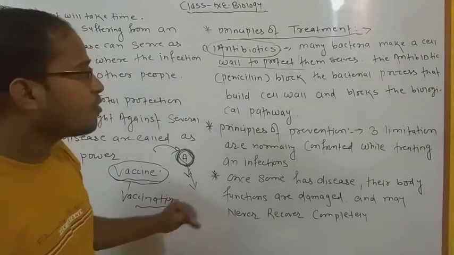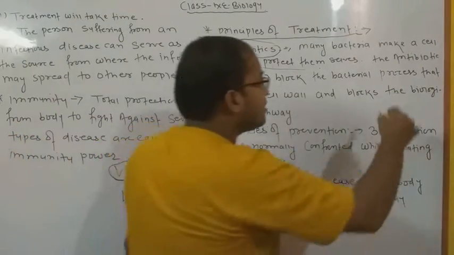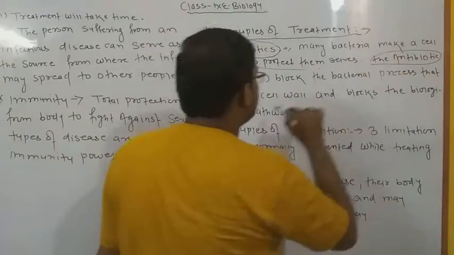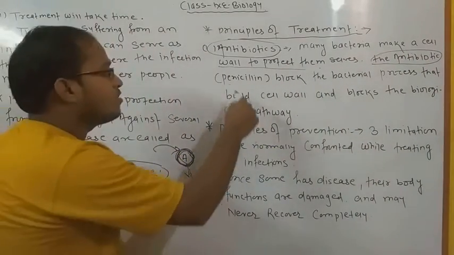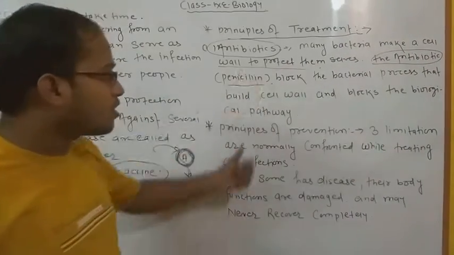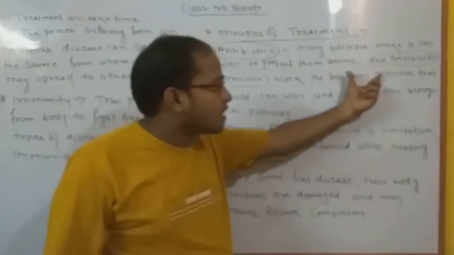ठीक है, most important point after that, the antibiotic medicines are generally used like penicillin. Okay, penicillin is the most important antibiotic to block the bacterial process.